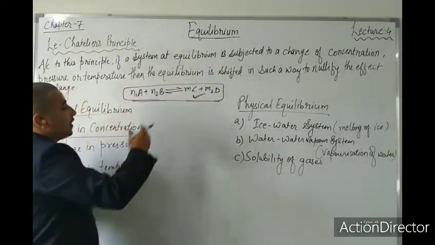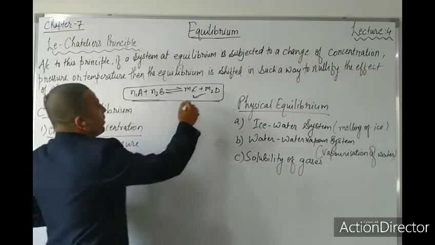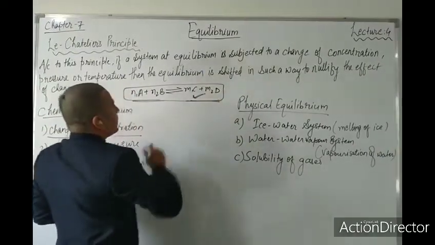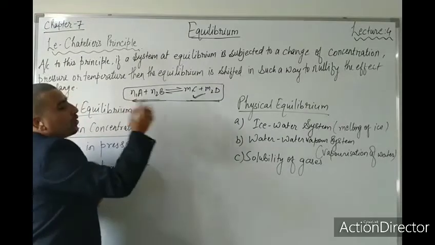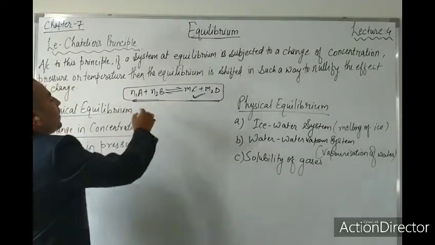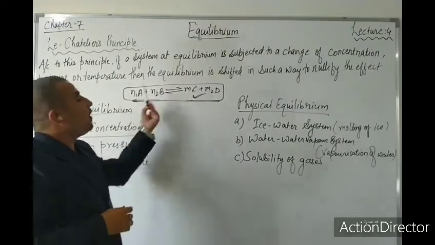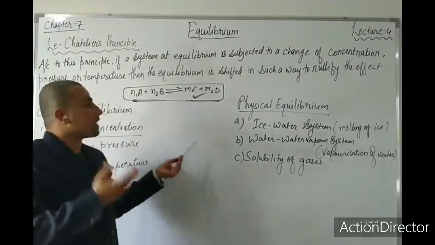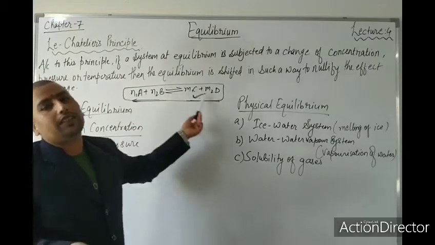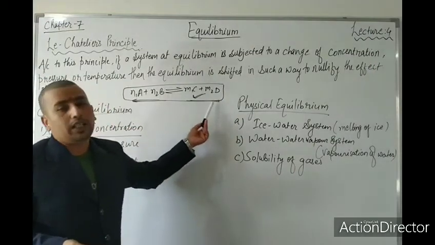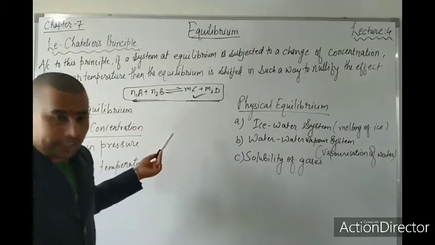Similarly, if the concentration of product changes, then it will shift to the reactant side. Means when we make any change in the reactant or product, it will increase on the opposite side. If I change the reactant, it will increase on the product side. If I change the product, it will increase on the reactant side.